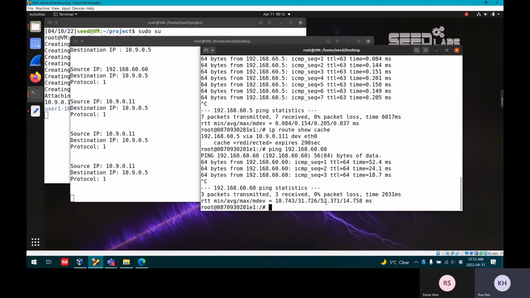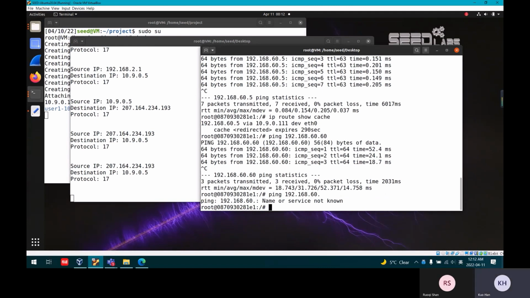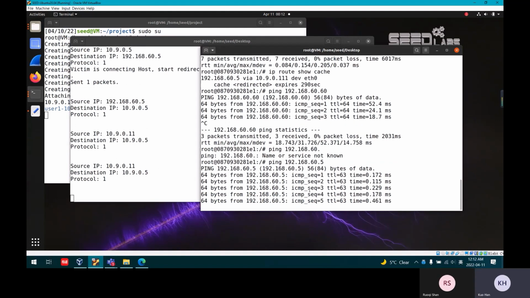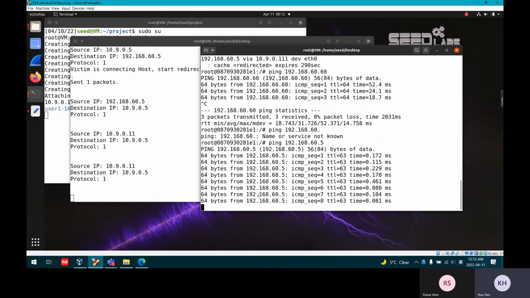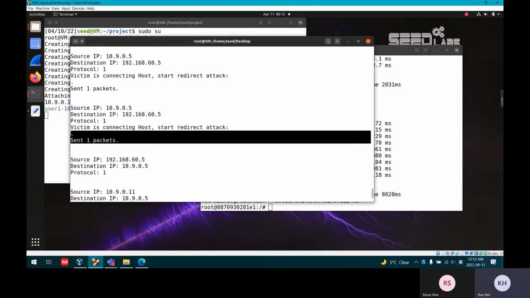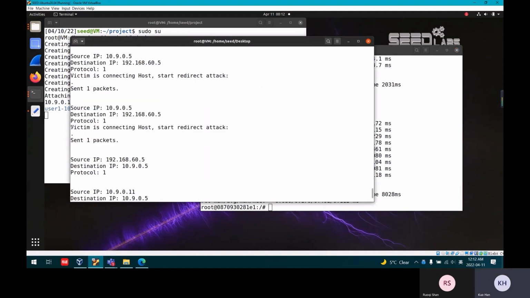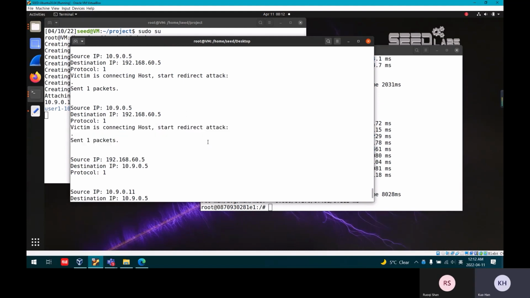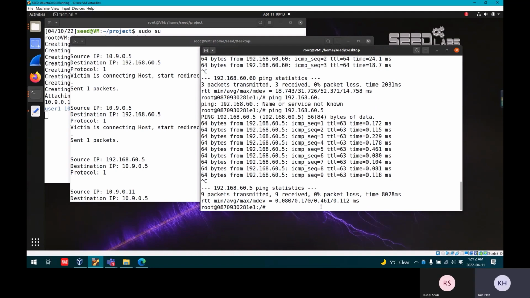And now we do the redirect attack. We ping, and you can see that it starts. Here is the victim. Here is the redirect attack, and you can see if it works.